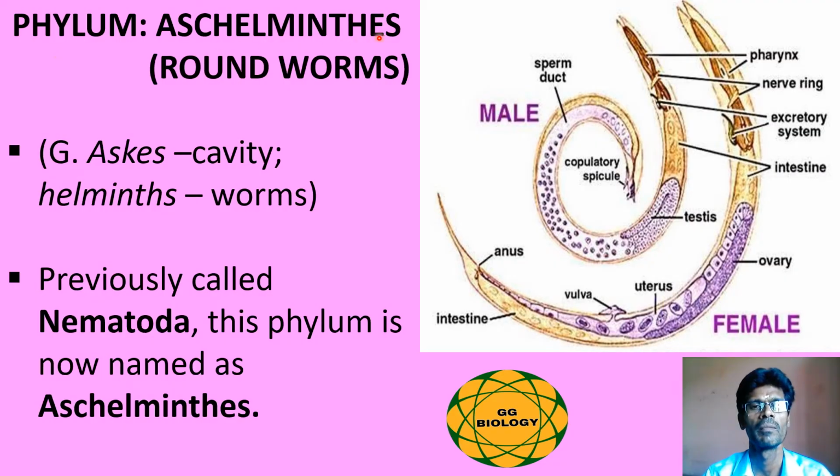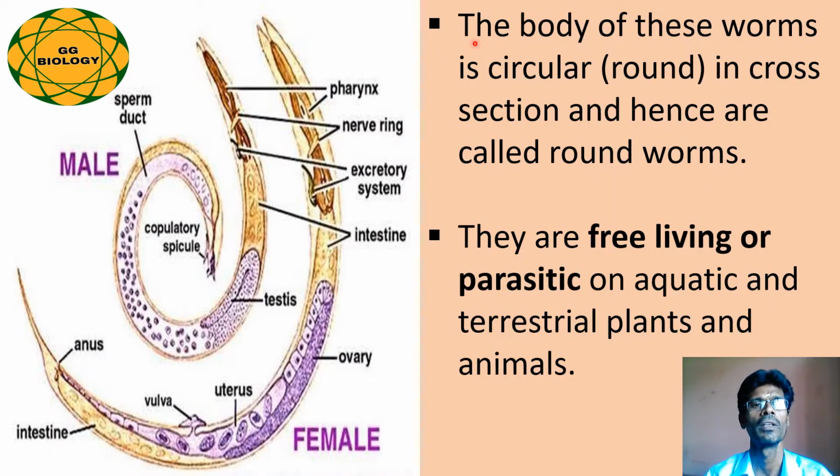The phylum Aschelminthes, commonly known as roundworms, is derived from two Greek words, namely ascus means cavity and helminths means worms. Previously this phylum Aschelminthes was known as Nematoda. The body of these organisms is circular or round in cross section, and hence they are usually called roundworms. Few members of this phylum are free living, mostly parasitic on aquatic and terrestrial plants as well as in animals.